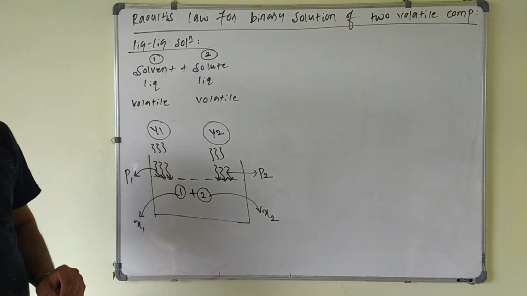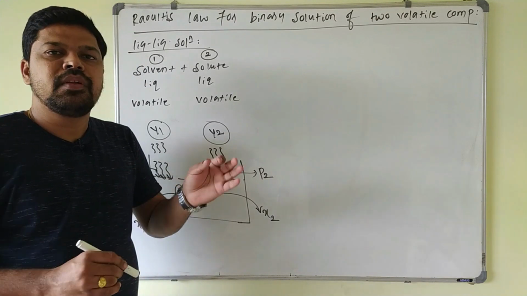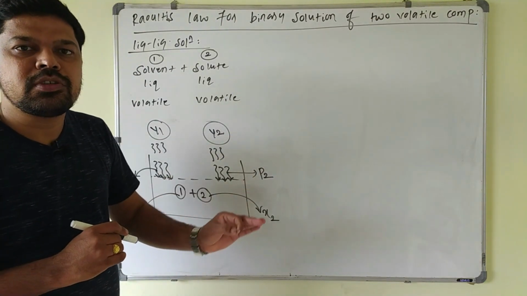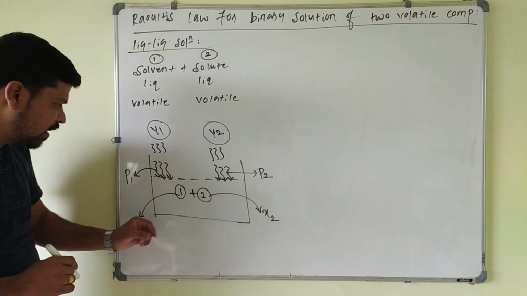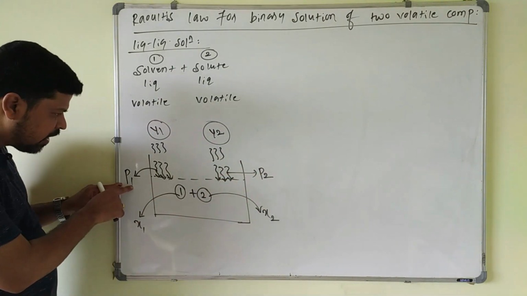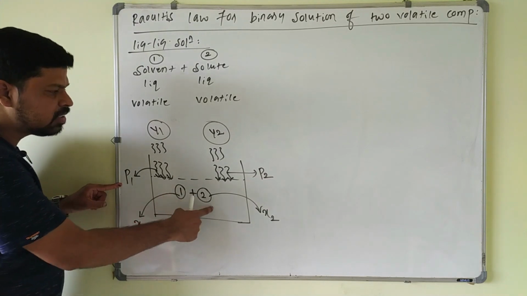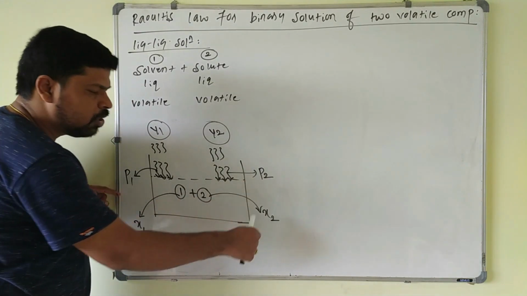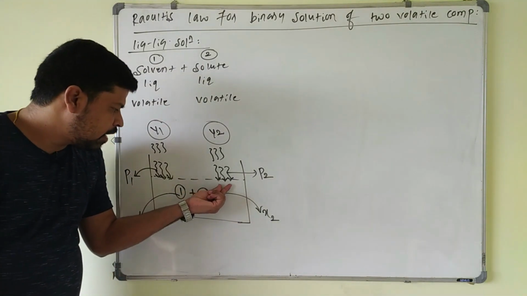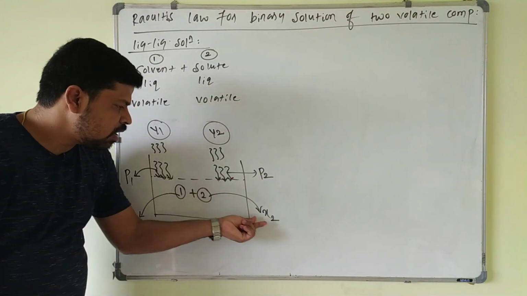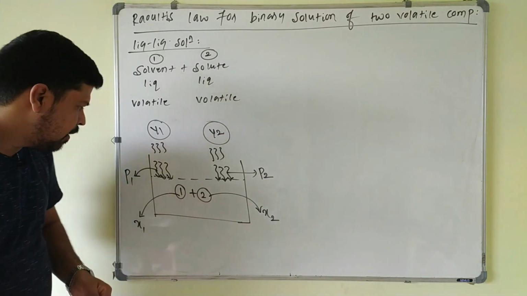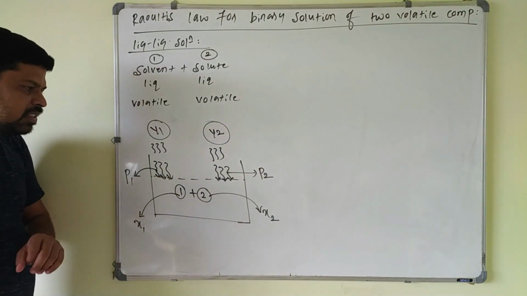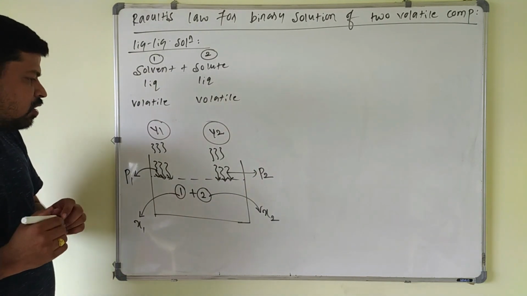Now, according to Raoult's law, we know that the partial vapor pressure of each volatile component is directly proportional to its mole fraction in the liquid. P1 is directly proportional to X1 and P2 is directly proportional to X2. The pressure created by component 2 is directly proportional to its mole fraction in the liquid, and the pressure created by component 1 is directly proportional to its mole fraction in the liquid, that is X1.